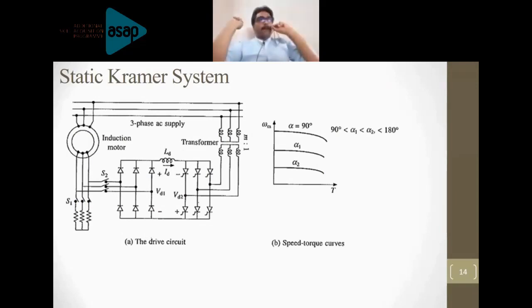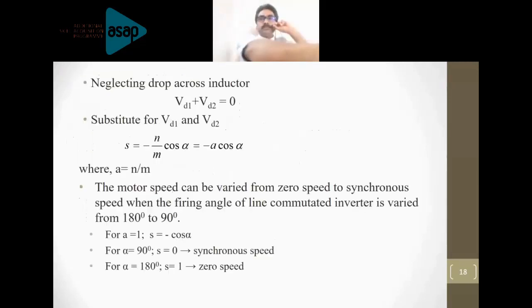Next slide. This is what I just already explained. Go to the next slide. The equations, you already know these equations. We are going to have a discussion further on these.